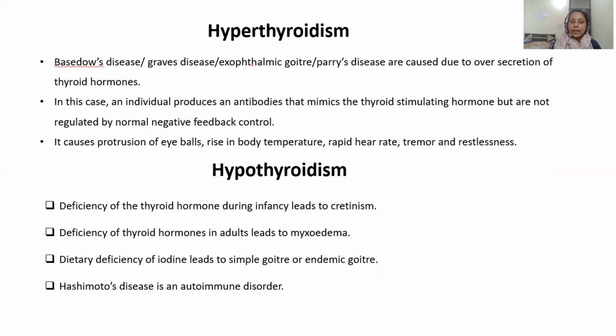The disorders can be in terms of hypersecretion, that is associated with excess secretion, and they can be associated with hyposecretion. Hypersecretion of the thyroid hormone causes a disease known as Basedow's disease, also known as Graves' disease, also known as exophthalmic goiter, also known as Parry's disease. In your NCERT, Graves' disease and exophthalmic goiter are mentioned, but there are two other names also, Basedow's disease and Parry's disease. It is caused due to the over secretion of thyroid hormone. It causes protruded eyes, very rapid heart rate, tremor, restlessness. All these are the symptoms.